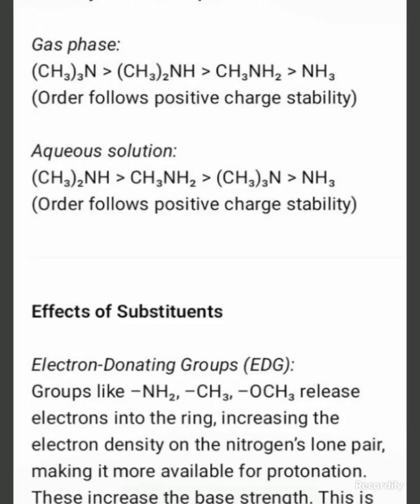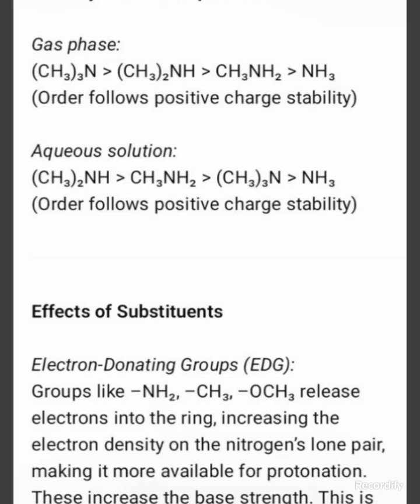Effect of substituents: electron donating groups. Groups like NH2, CH3, OCH3 release electrons into the ring, increasing the electron density on the nitrogen's lone pair, making it more available for protonation.